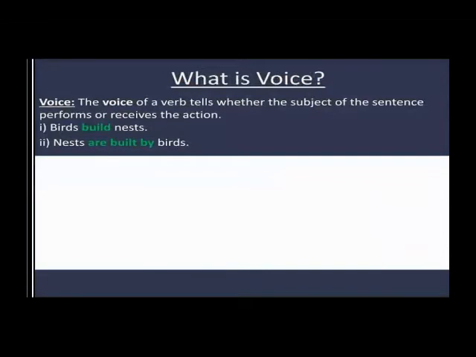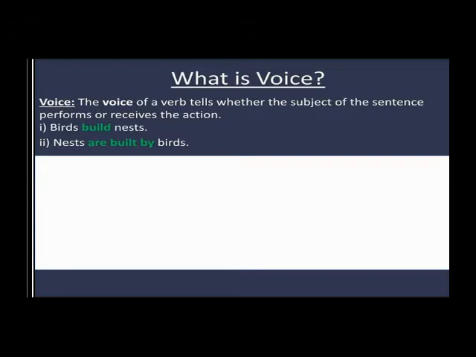What is voice? First of all, what is voice? Voice is the voice of a verb that tells whether the subject of the sentence performs or receives the action. Let's see an example. Birds build nests. And the second example is nests are built by birds. See, these are two different sentences, but the same thing is spoken in these sentences. That is the building of the nests by the birds.